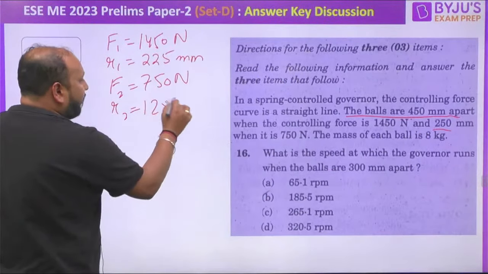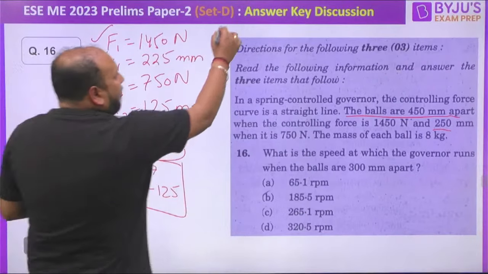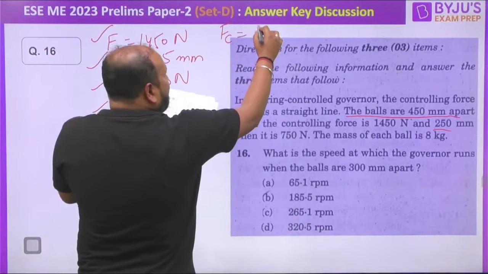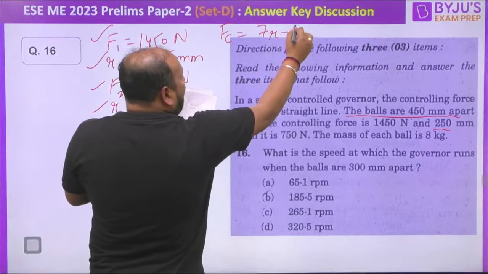So FC is equal to AR plus B. You have to put in the values F1, R1, F2, R2. When you place them, you'll get A is equal to 7 directly and B is equal to minus 125. So the final expression is FC is equal to 7R minus 125. But make sure we have not converted the unit of the radius; it is in mm only, not converted into meters. Keep in mind that we're getting the values of A and B like this.